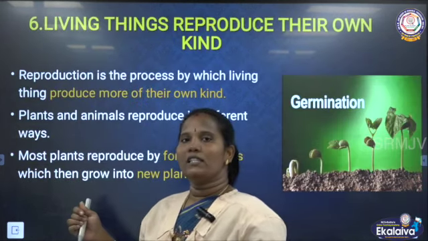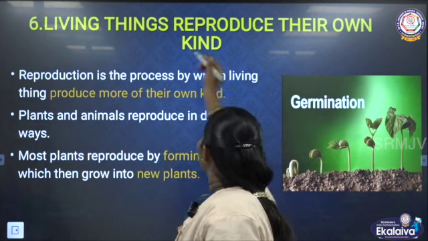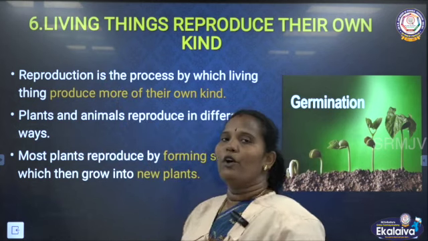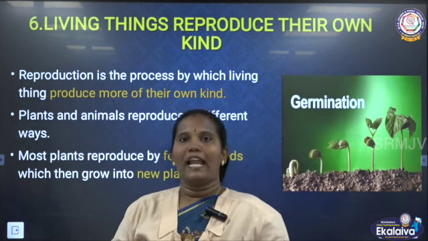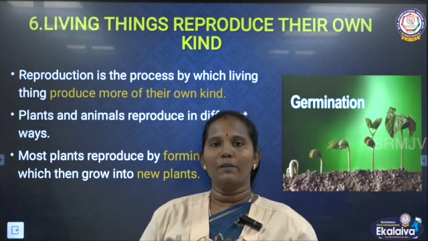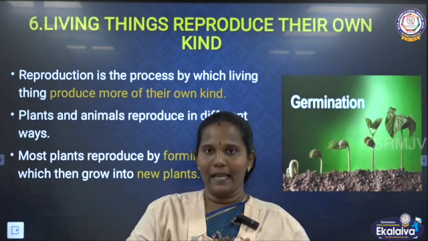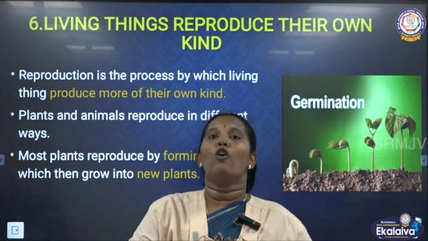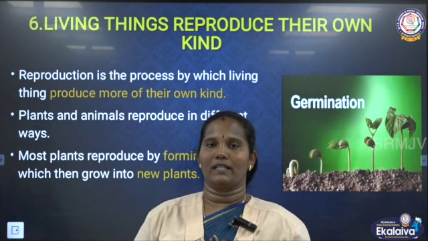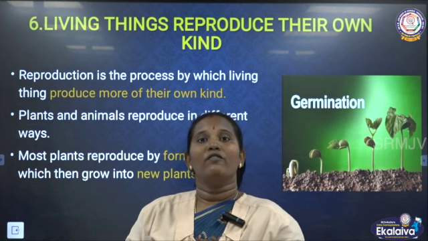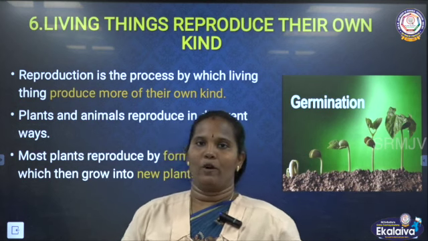Next, the sixth one is that living things reproduce their own kind. We know very well living things can reproduce. What is reproduce? Reproduce means they can make their own same kind. This is called reproduction.